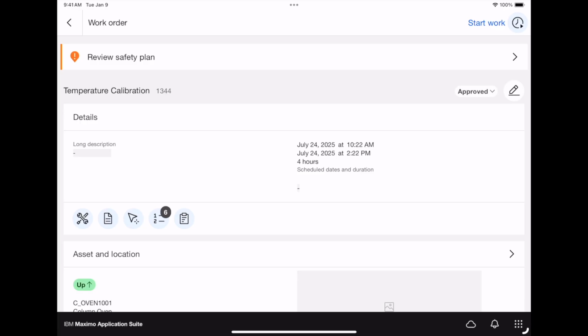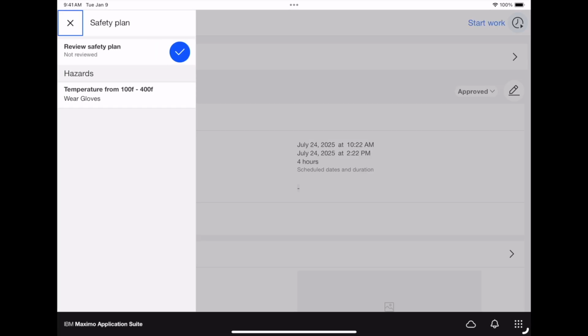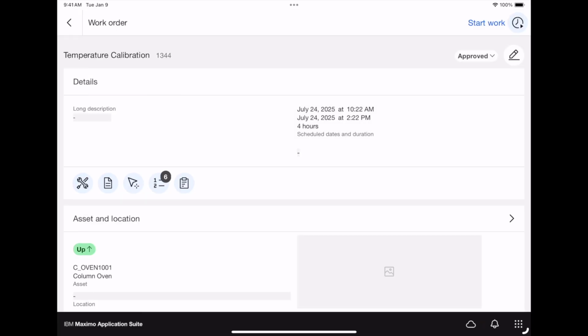He'll immediately get greeted by the safety plan that he needs to review in order to progress. This is a guardrail that you can set within Maximo Mobile to make sure that your technicians are within safety compliance. And there's 2 guardrails that are set up in this particular demo. One, what you see here, which is reviewing the safety plan, which Calvin will do. And he sees that the hazard here is going to be high temperatures, so he needs to wear gloves to protect himself. Okay, he clicks the blue button there, and now that screen has gone away.